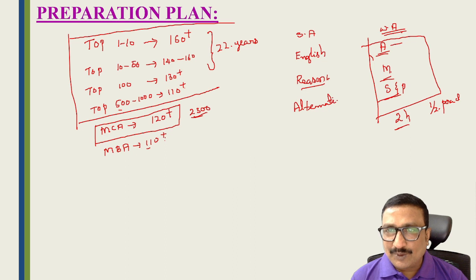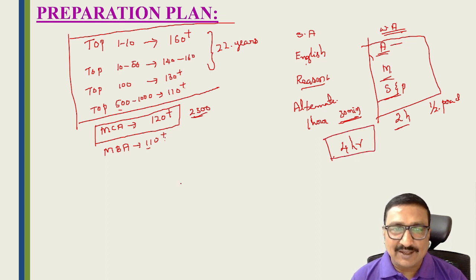One day prepare English, another day reasoning. 1.5 hours is sufficient, or 1 hour of basics and half an hour, 30 minutes, for practice. Okay, now students, this is the preparation. Totally we have to prepare 4 hours daily in these 3 months. These 4 hours are sufficient to get a below 500 rank or a below 100 rank, friends.